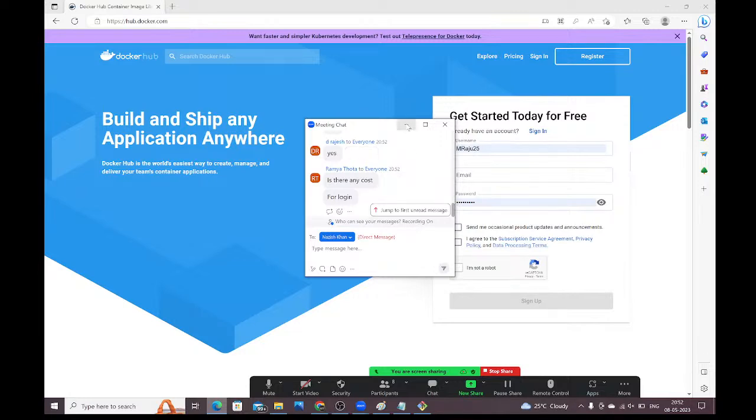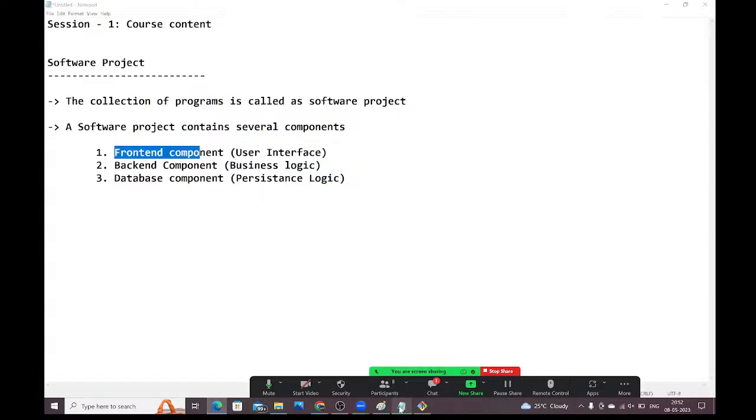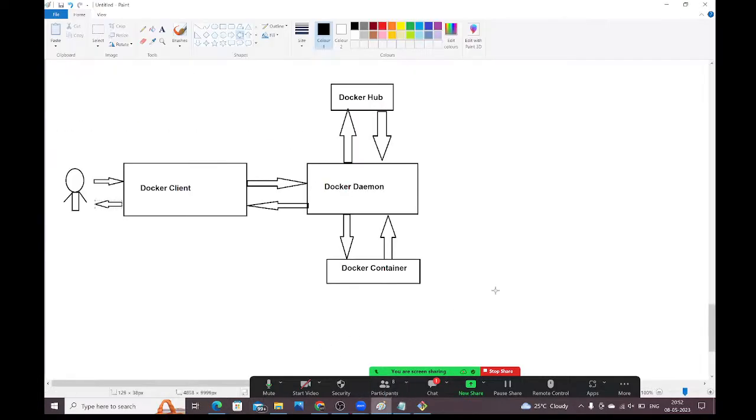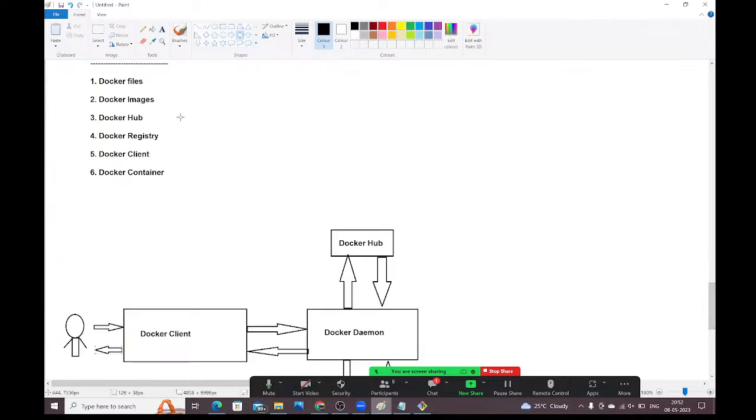No, nothing. Free, guys. Right guys. Guys, tell me, what is a Dockerfile? Here I have given the terminology. What is a Dockerfile?